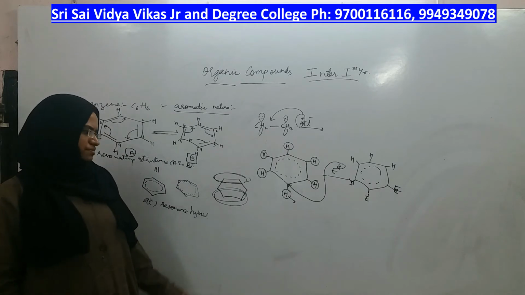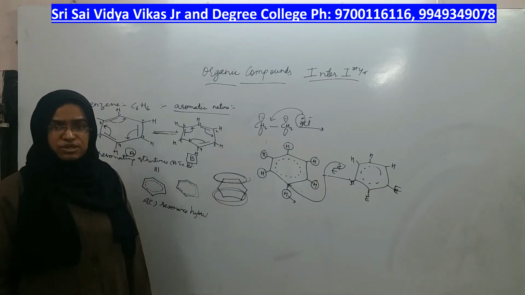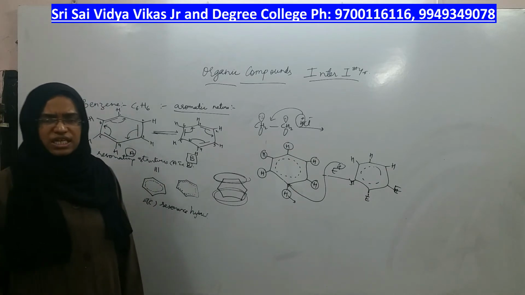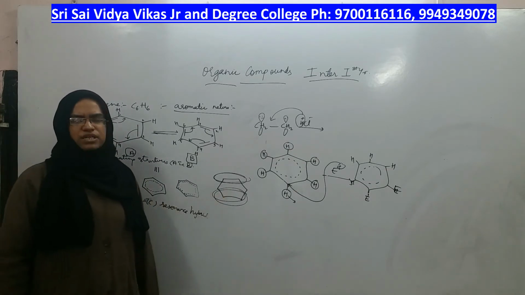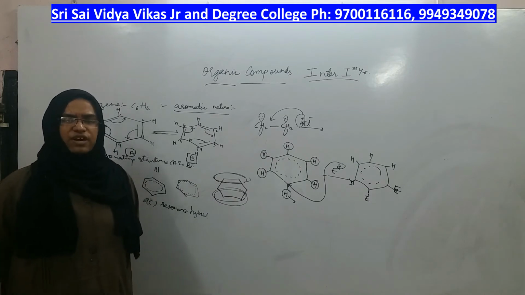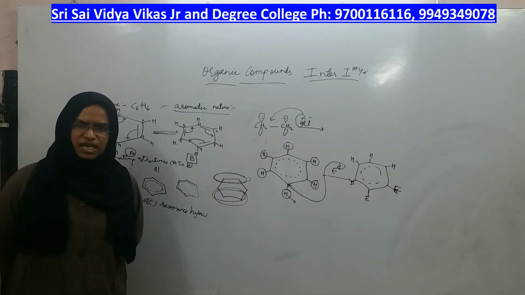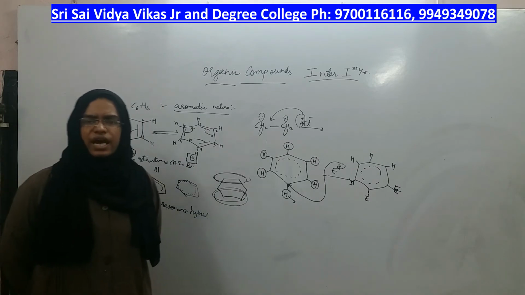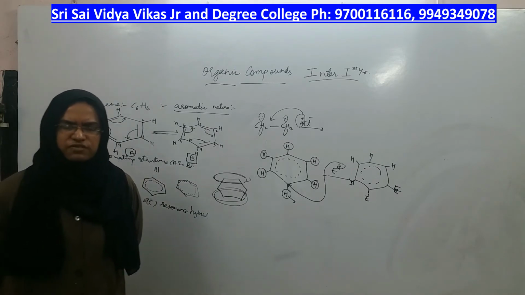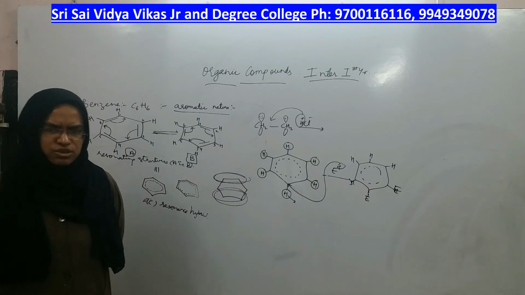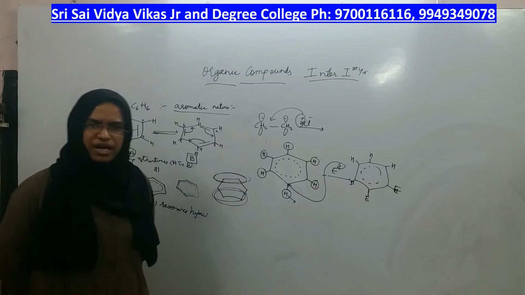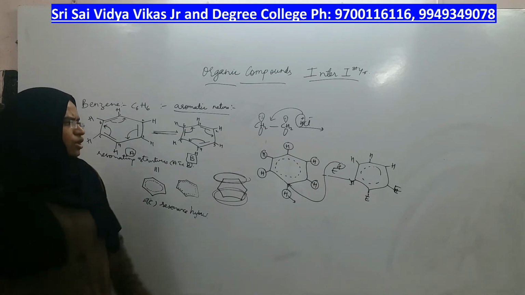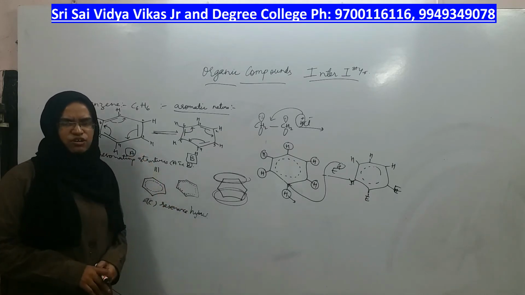If you take a methyl group, monosubstituted benzene is called methylbenzene. If you take carboxylic acid as the group, it is called benzoic acid. If an aldehyde is present, benzaldehyde. All those monosubstituted benzenes you have seen, and disubstituted also, in which ortho-disubstituted, meta-disubstituted and para-disubstituted benzenes were present, right? Now you understood the special nature of benzene.